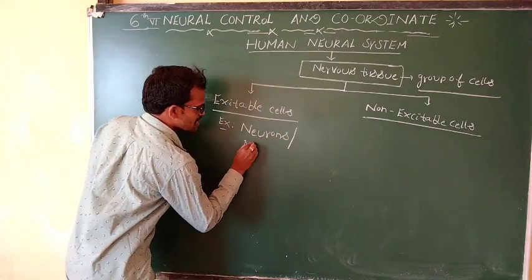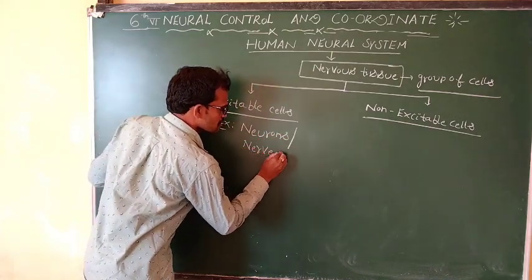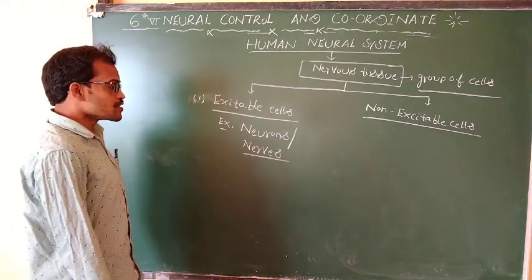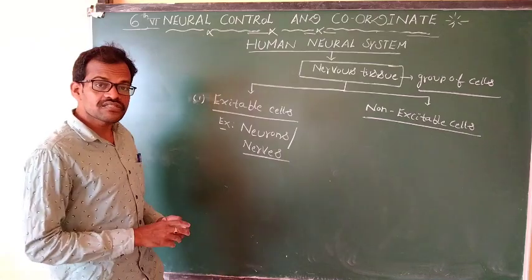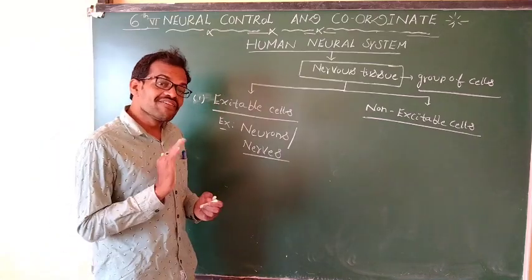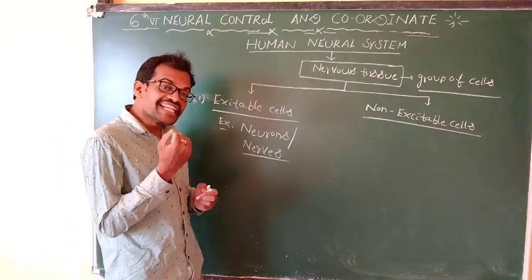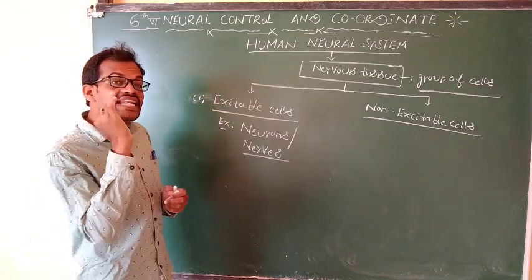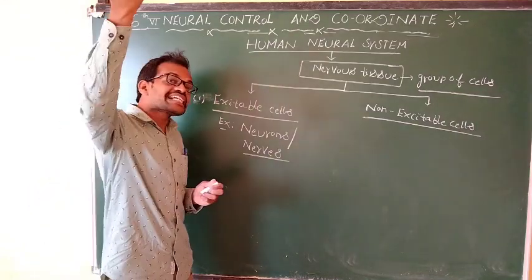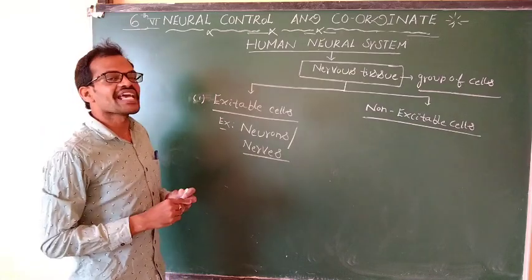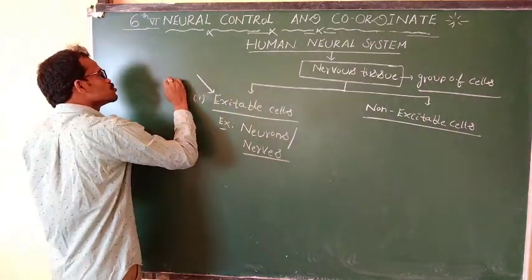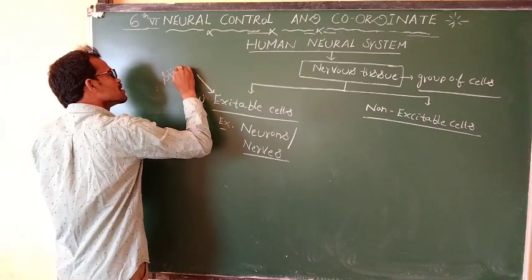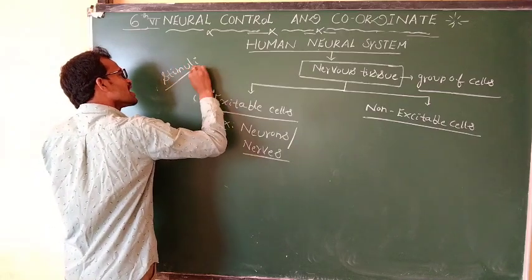Neurons. It's nothing but nerves. Excitable cells means neurons are nerves. These neurons are nerves. They will be excited, they will respond. They will detect and receive any information from external or internal stimuli. That is what excitable means: they receive stimuli.